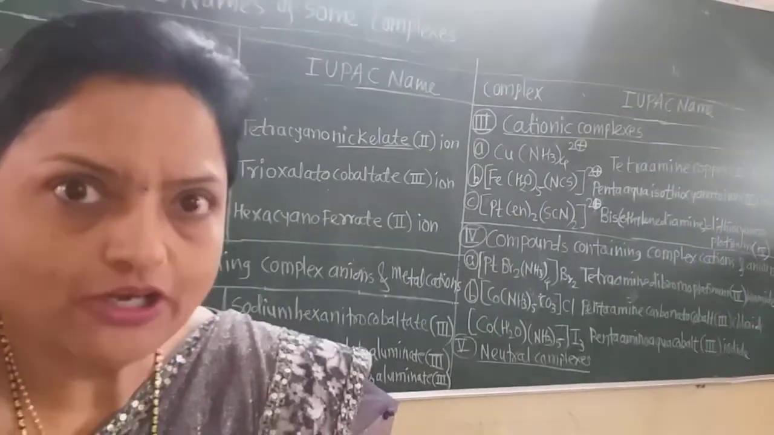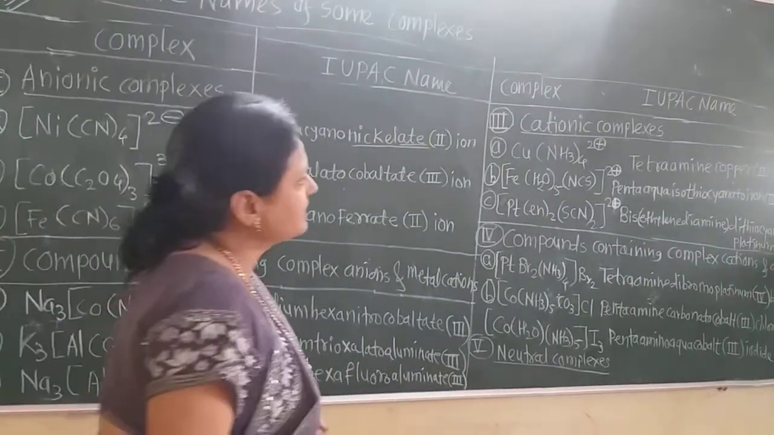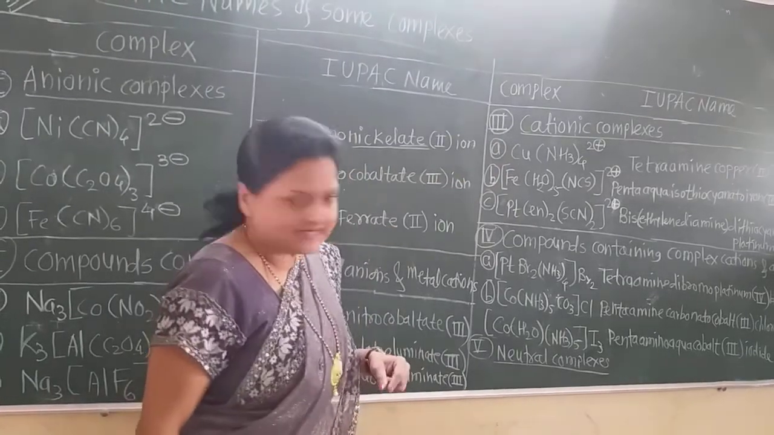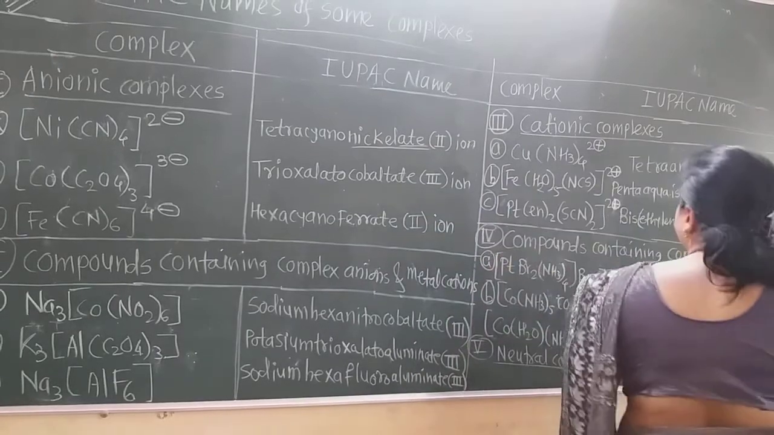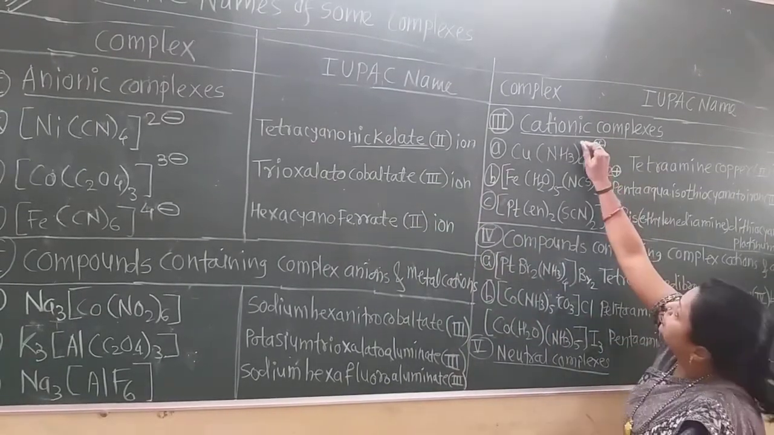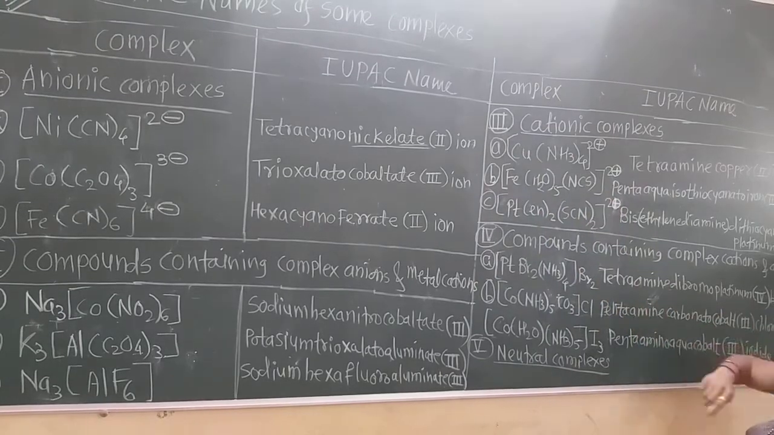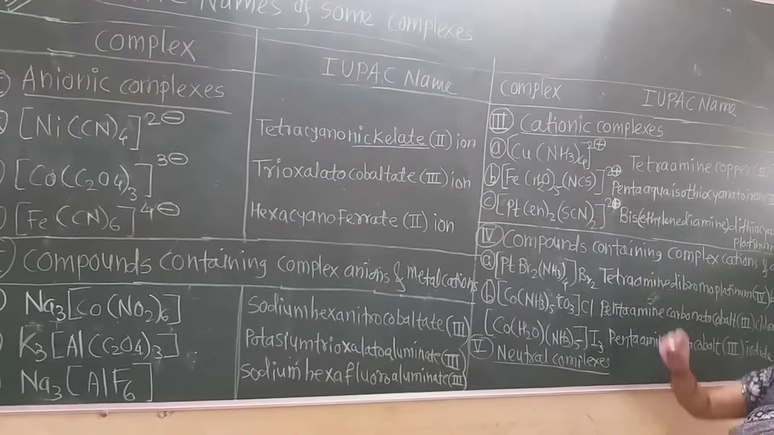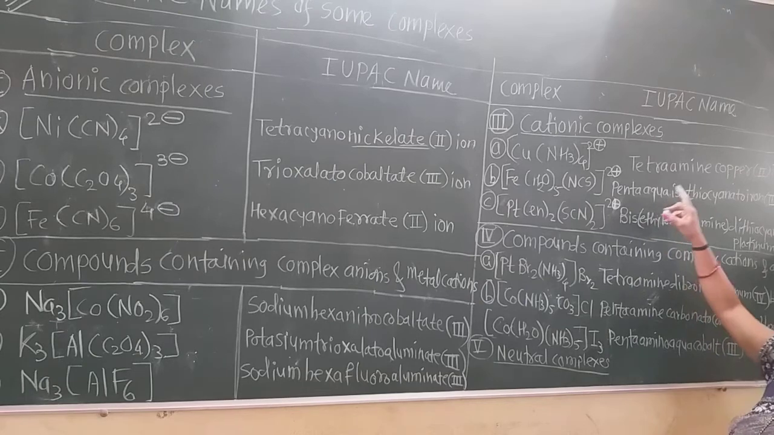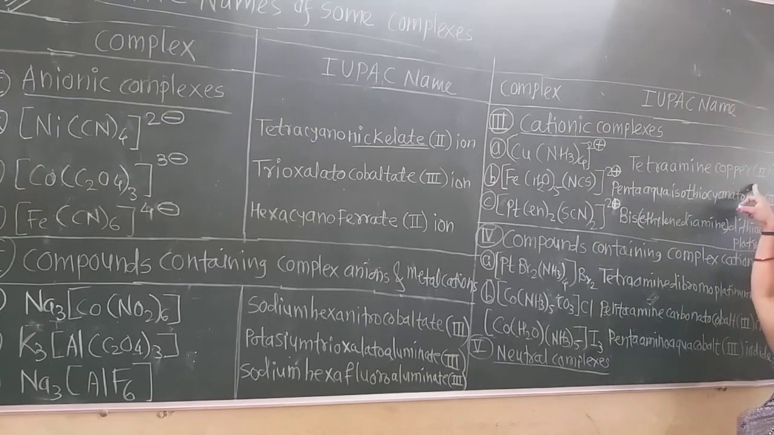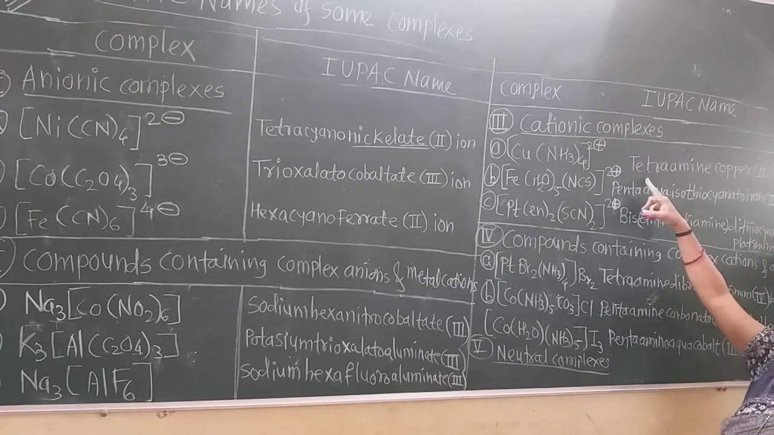And for cationic complexes, what is there? Now see, these are the cationic complexes. In these cationic complexes, see there on the square bracket, there is the positive charge. So the name of the metal ion is written as only copper, not copperate, etc.